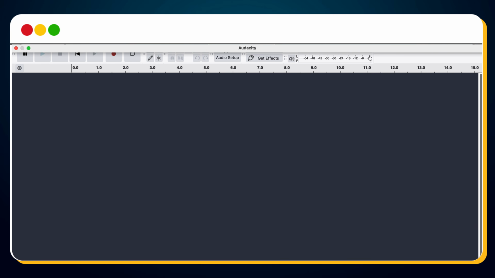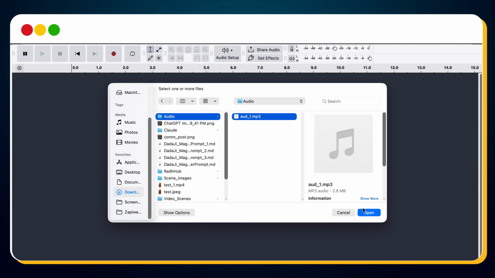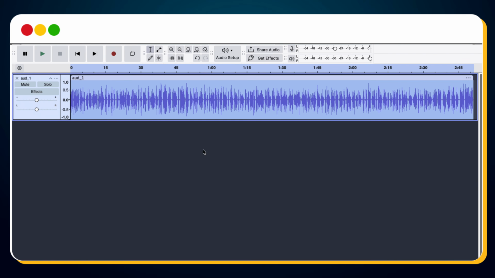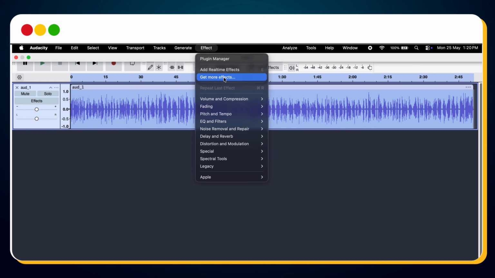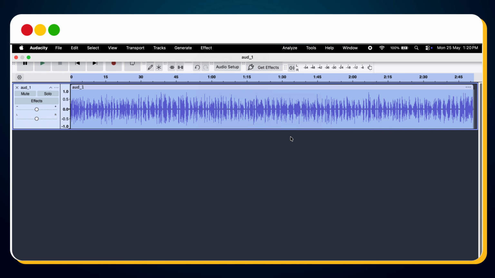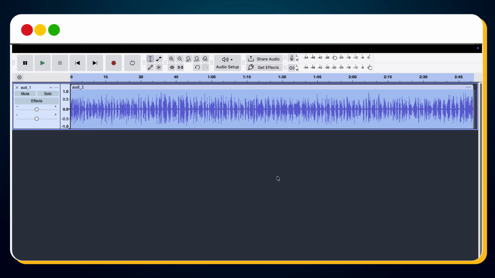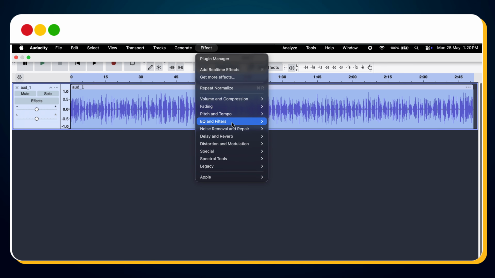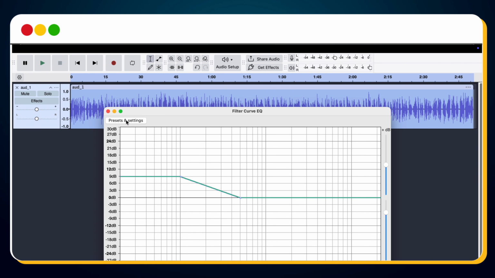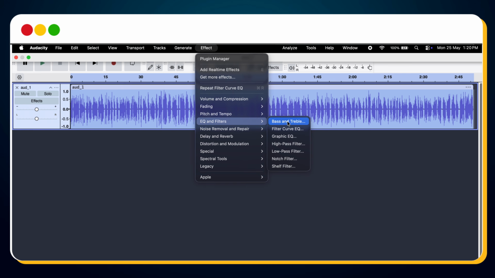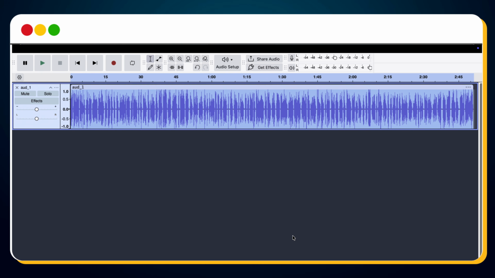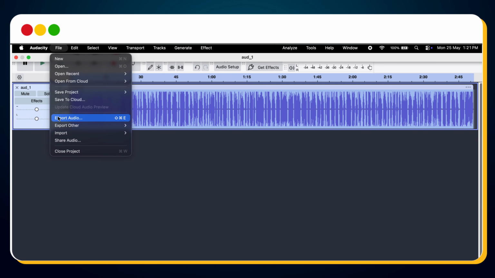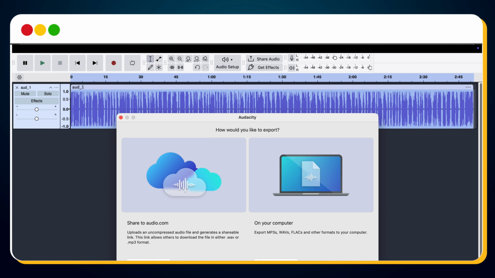Open Audacity, import the downloaded voiceover, select the full audio, go to Effect, Volume and Compression, normalize, use the values shown on screen. Next, EQ and filters, filter curve EQ, factory presets, treble boost, apply low roll-off for speech, apply bass boost, then apply these bass and treble settings. Next, apply compressor, finally apply limiter, export the final audio, listen to the difference.